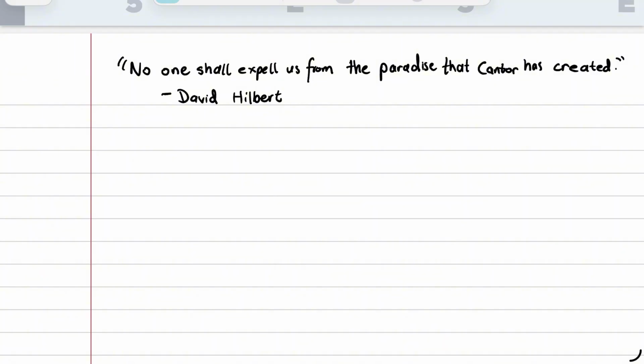This became to the point where David Hilbert himself said, "No one shall expel us from the paradise that Cantor has created." And since then, we've adopted these ideas under the axioms of ZF. But what are these ideas and what made them so revolutionary? In order to begin, we need to talk about infinity.